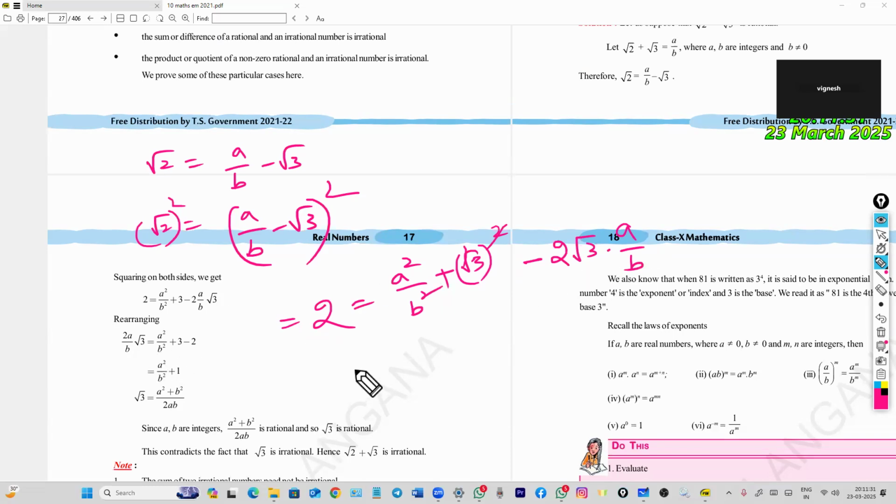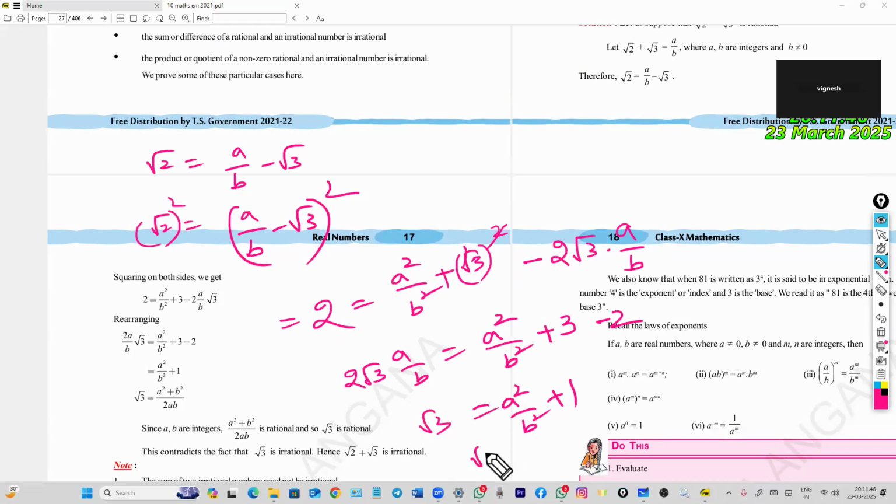Now we can write 2 root 3 a by b equal to a squared by b squared plus 3 minus 2, that is a squared by b squared plus 1. Now root 3 is equal to a squared plus b squared by b squared into b by a.